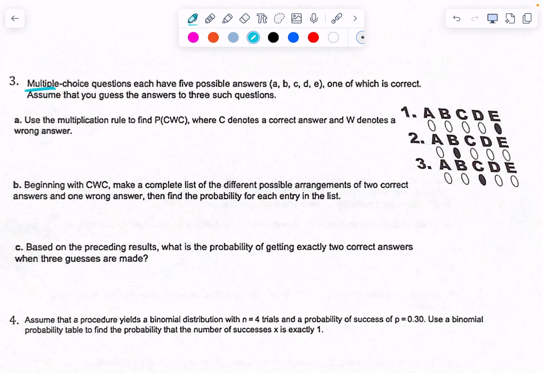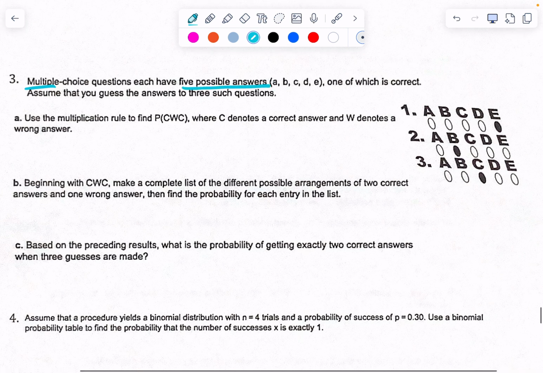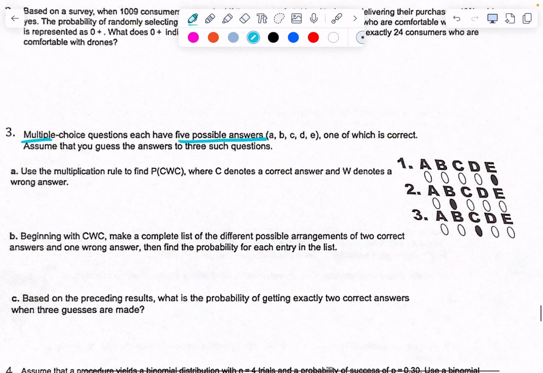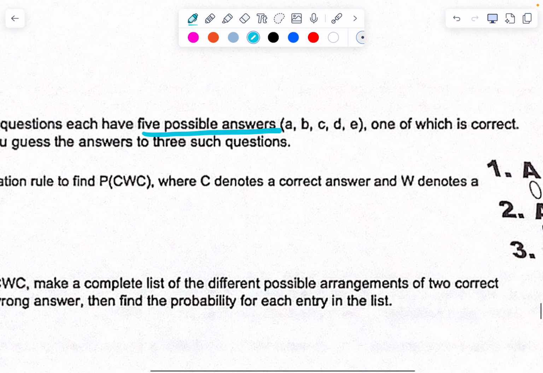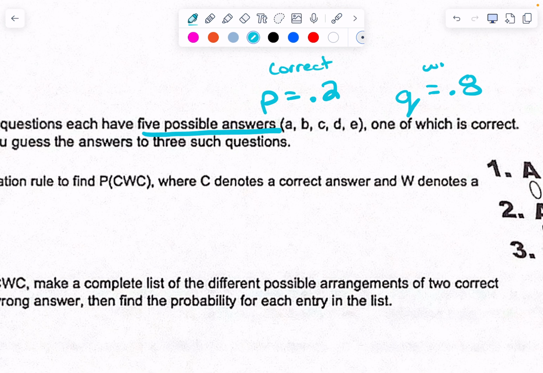Multiple choice questions. Each have 5 possible answers. Why did they tell me that? Because that gives me P, which is like your probability. Your probability of getting it right is 1/5, which is 0.2. That means Q, the chances of getting it wrong, is 0.8. So I'm going to put correct and wrong here.